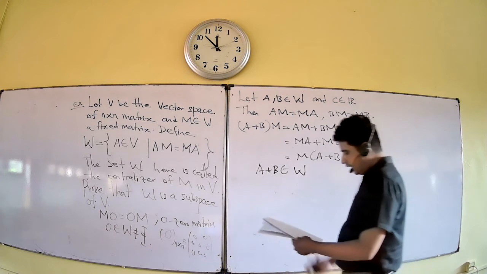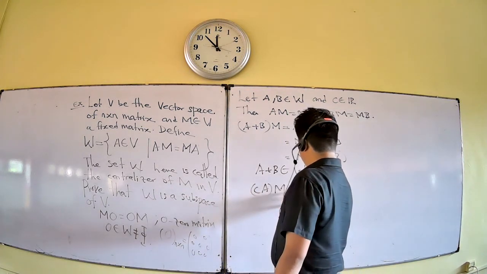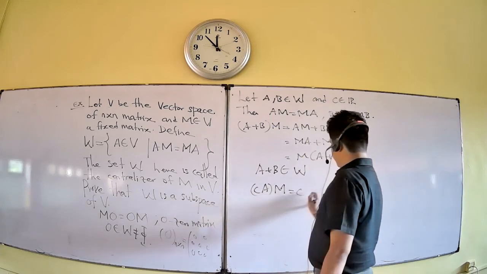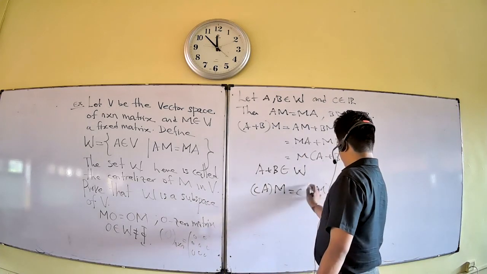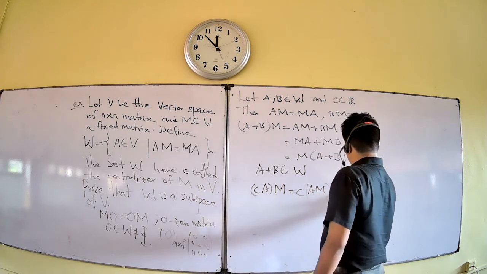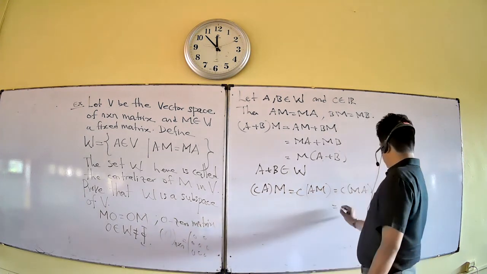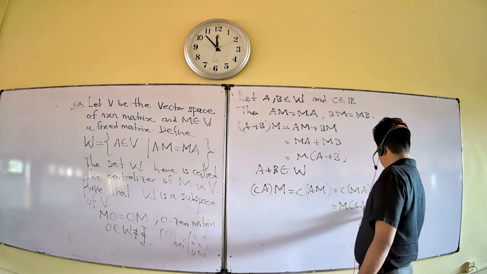Next we come to the scalar multiplication. C times AM is C into AM, which equals C times MA. M is a fixed matrix, and you can take it outside: M into CA.